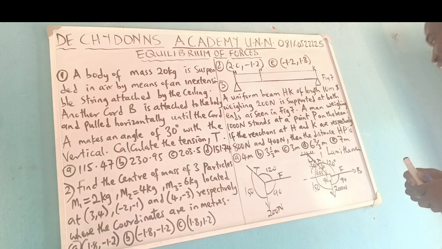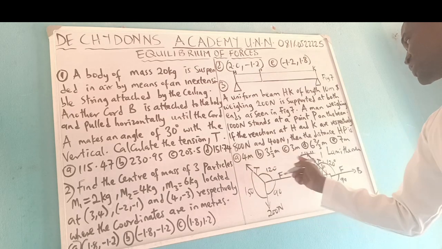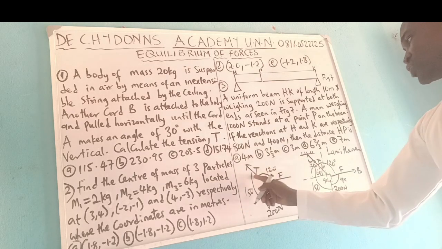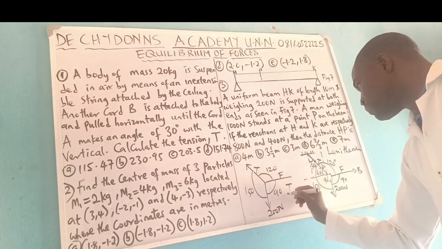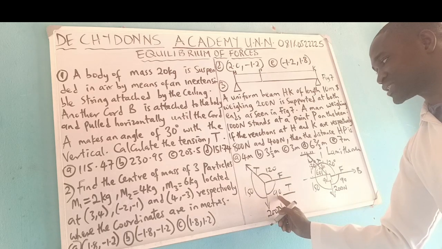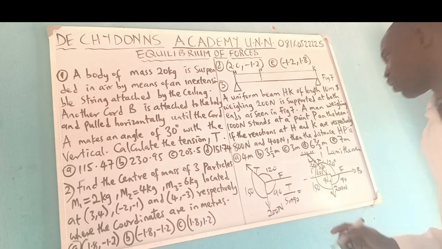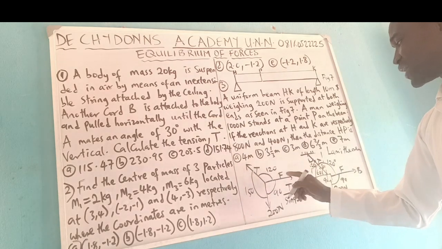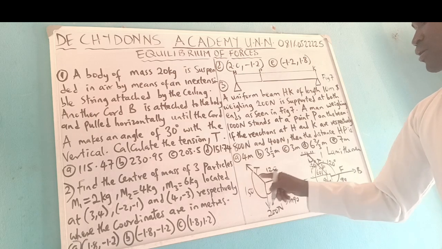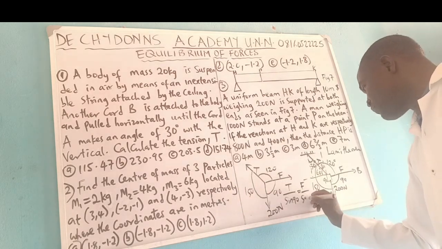Lami's theorem says that if you want to use it, this tension you are seeing here should be all over the sine of the angle opposite it, all over sine 90, is equal to this force you are seeing here, all over sine 150.